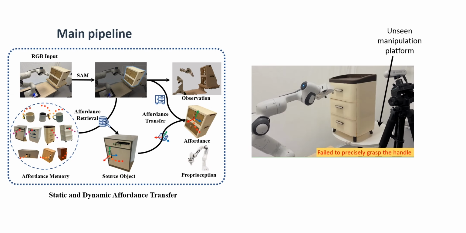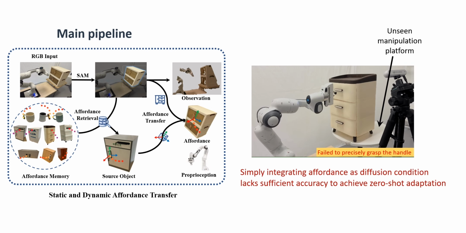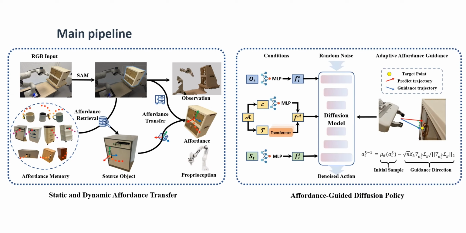However, solely integrating transferable affordance as the diffusion condition is insufficient, as it is only utilized during the diffusion training process and excluded from the diffusion sampling process. To address this, we introduce an affordance-guided sampling process for diffusion policy. The affordance guidance is defined as the distance between the robot's end effector position and the static affordance. This guidance during the diffusion sampling process can effectively steer the diffusion output distribution toward target point.